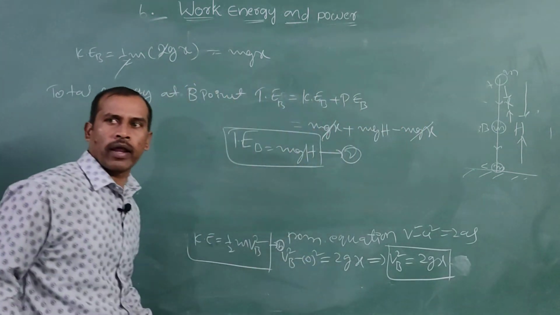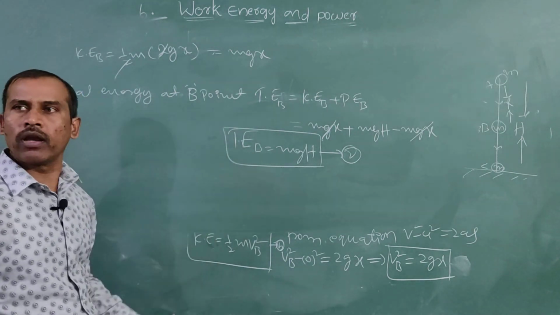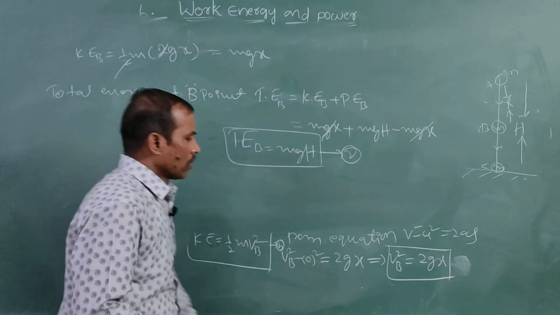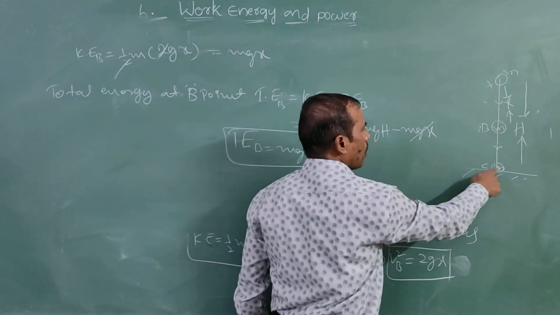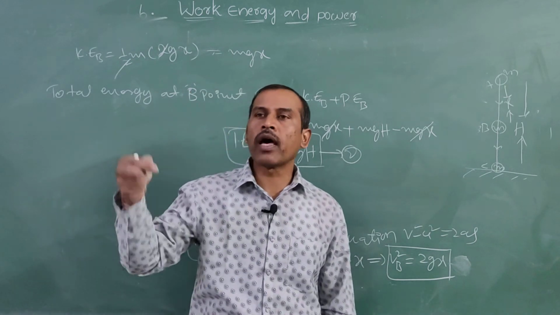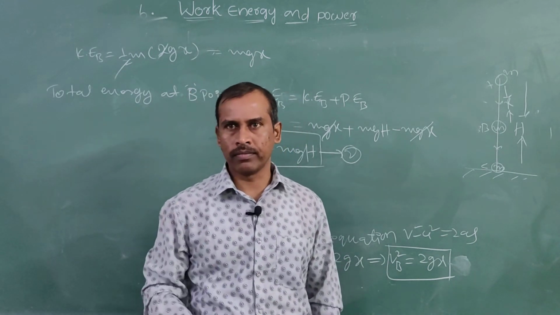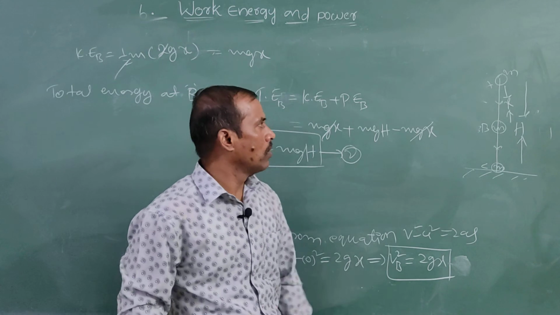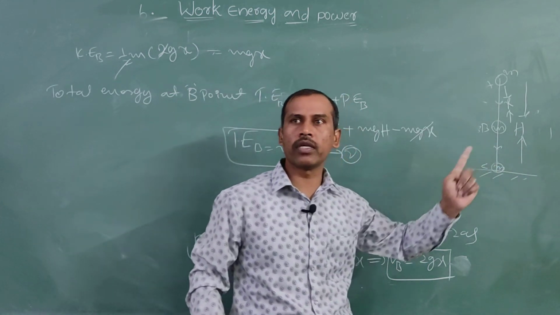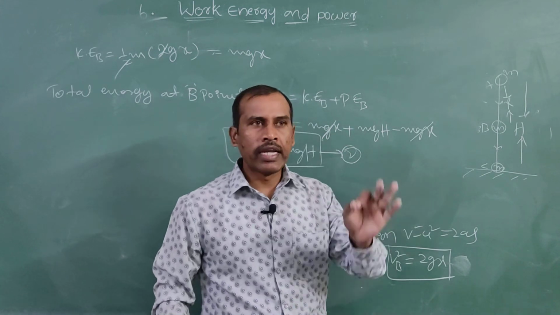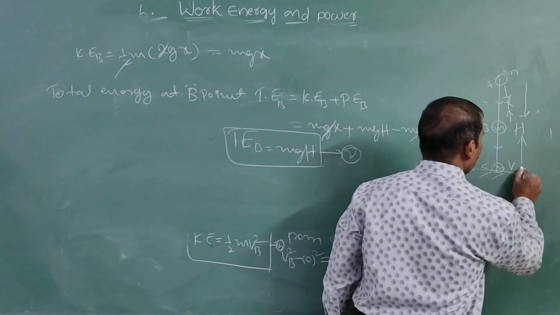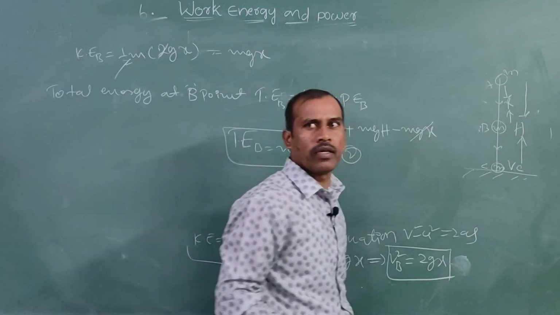As it is, continue the matter in the same way. Long answer, okay. Now next, this block to reach the point C, nothing but to reach the surface of the earth. The displacement of this block from A to C is h. The initial velocity is 0, the final velocity is Vc.